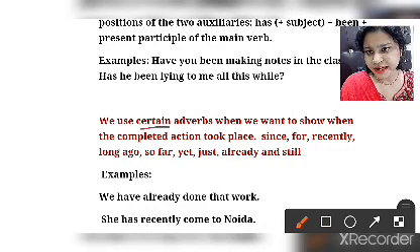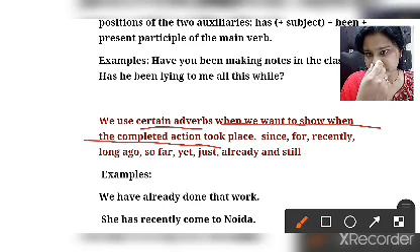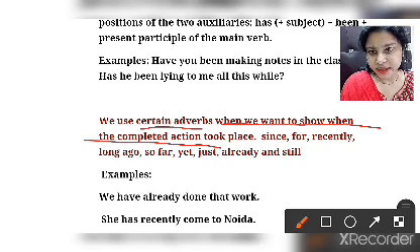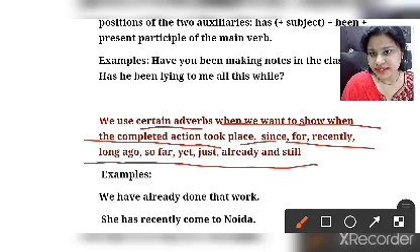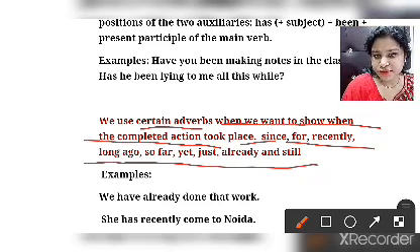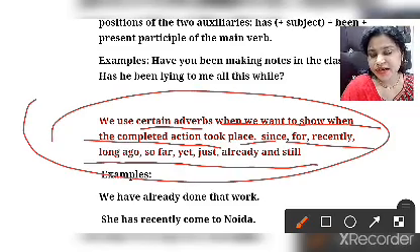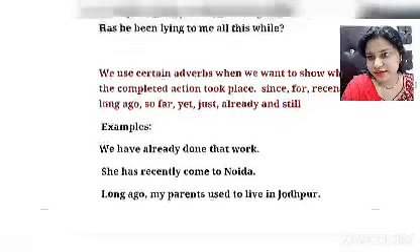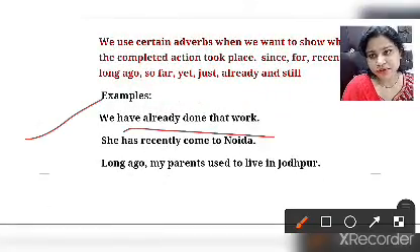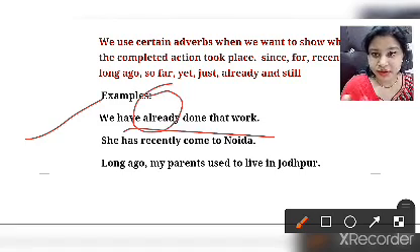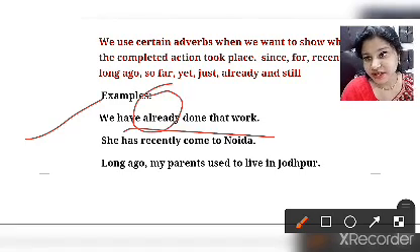We use certain adverbs when we want to show when the completed action took place. For that we can use since, for, recently, long ago, so far, just, already, and still. When we use these words, we can say when the action has finished. See the example: we have already done this work. The word already says that this work has been completed.